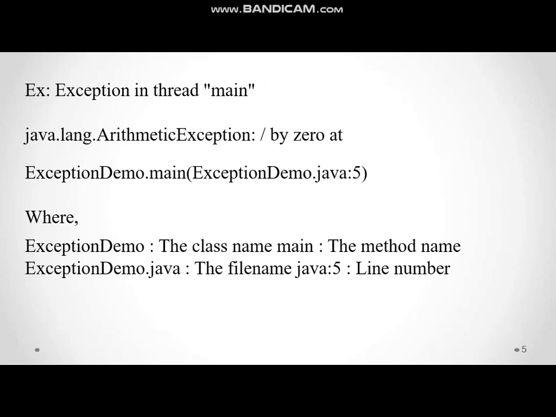Example: exception in the thread main, java.lang.ArithmeticException: / by zero, at ExceptionDemo.main, where ExceptionDemo is the class name, main is the method name, ExceptionDemo.java is the file name, the Java file, followed by the line number.